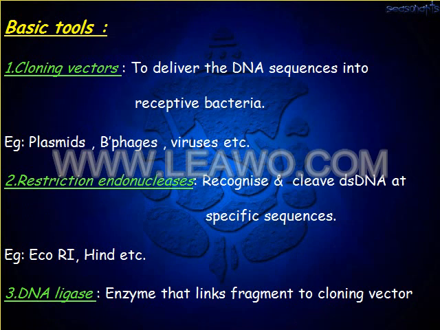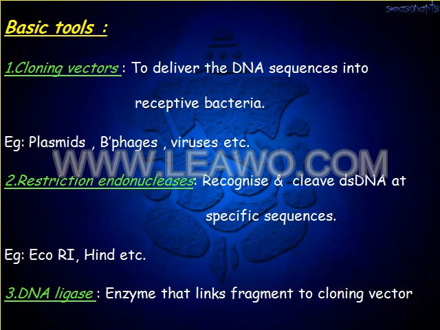Basic tools of genetic engineering. First one is the cloning vectors, to deliver the DNA sequences into the receptive bacteria. What are these vectors? These may be plasmids, bacteriophage, or viruses. The next one is the restriction endonucleases.